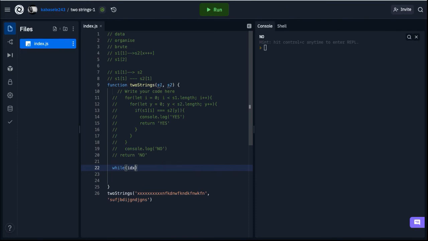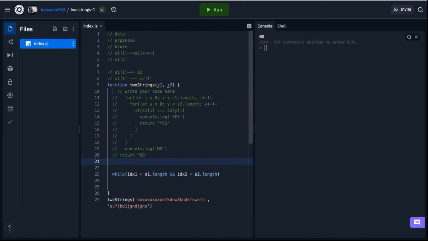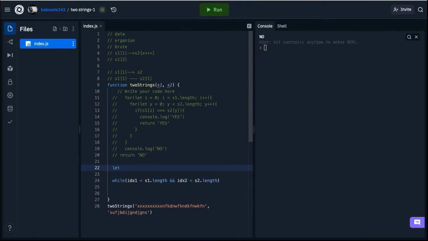index of 1 is gonna be staying inferior to S1 length, and the index of 2 gonna be inferior to S2 length. And we actually didn't declare this index, we're gonna do that here.